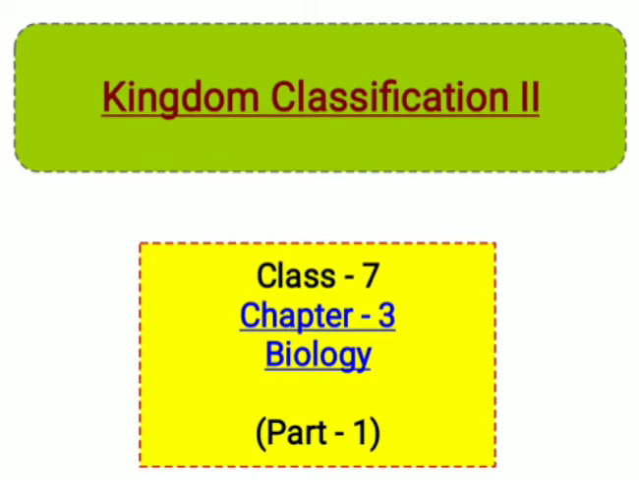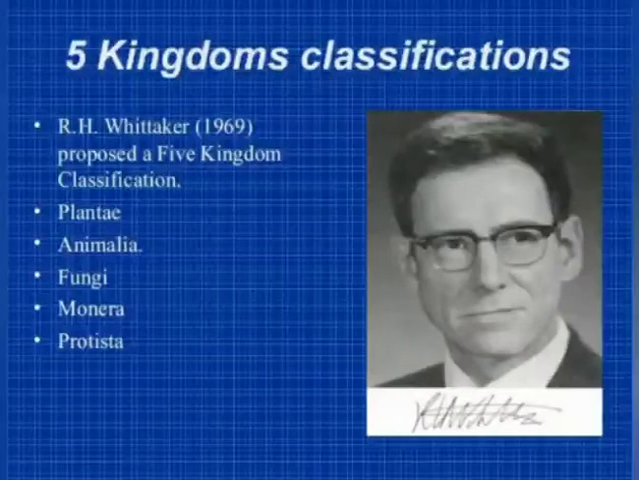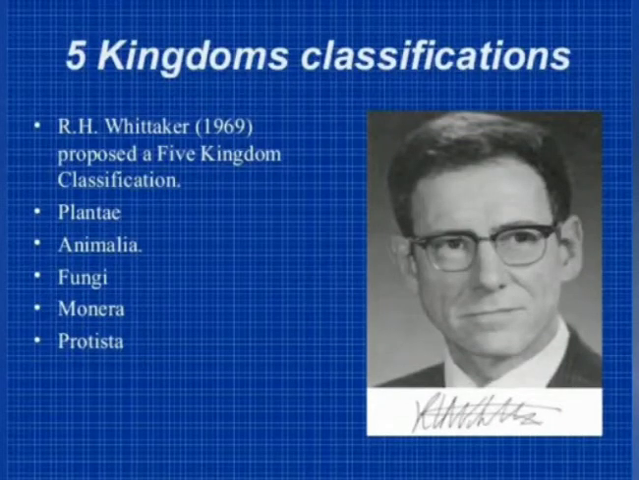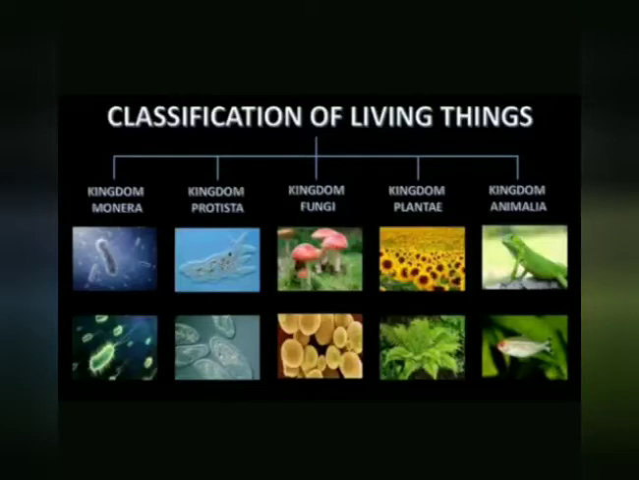So, according to the syllabus, first we will start with chapter number 3, and after this, we'll do chapter number 2. So, what is classification? The scientific way of identifying, naming, and grouping of living organisms is known as classification. R.H. Whittaker in 1969 proposed a 5-kingdom classification. In this system, organisms can be classified into 5 kingdoms, that is Monera, Protista, Fungi, Plantae, and Animalia.